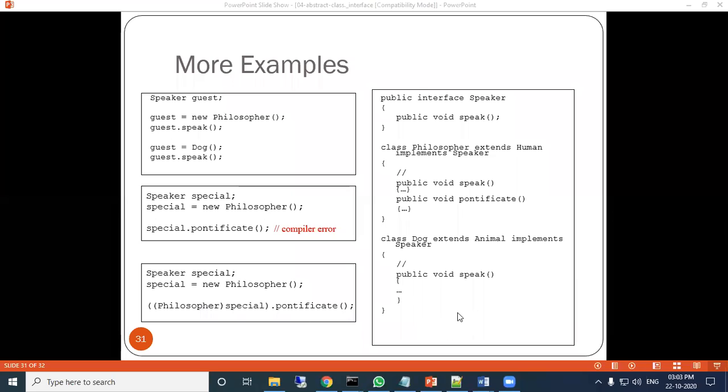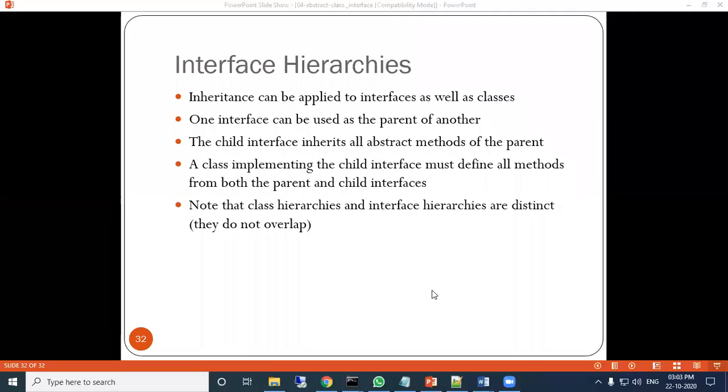Okay. Similarly, this is how the interface hierarchy works. Inheritance can be applied to interfaces as well as classes. One interface can be used as the parent of another. A child interface inherits all abstract methods of the parent. A class implementing the child interface must define all methods from both the parent and child interface. Note that class hierarchy and interface hierarchy are distinct. Okay, so they do not overlap.